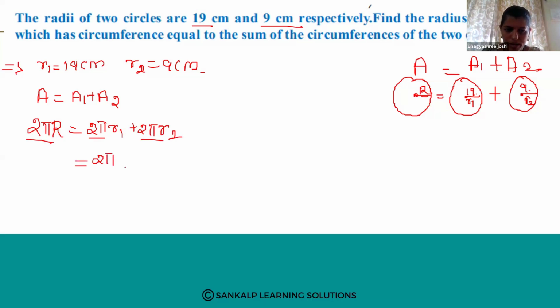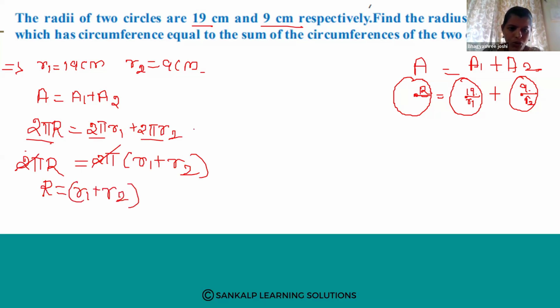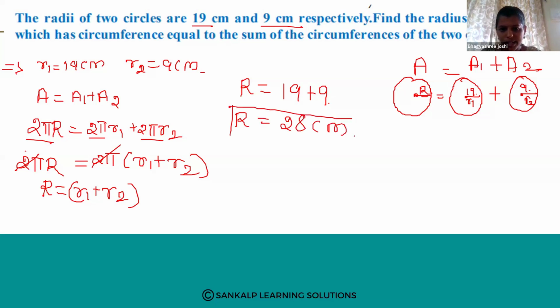So, I will take 2 pi common. R1 plus R2 will remain in the bracket. It is 2 pi R. Now, 2 pi and 2 pi will get cancelled. R is equal to R1 plus R2 you will get. So, you know the value of R1, that is 19 plus 9. That R is equal to 19 plus 9 means it is 28 centimeter. Right? So, this is the radius of the big circle or first circle you can say. Okay. So, this is the radius of the circle A.